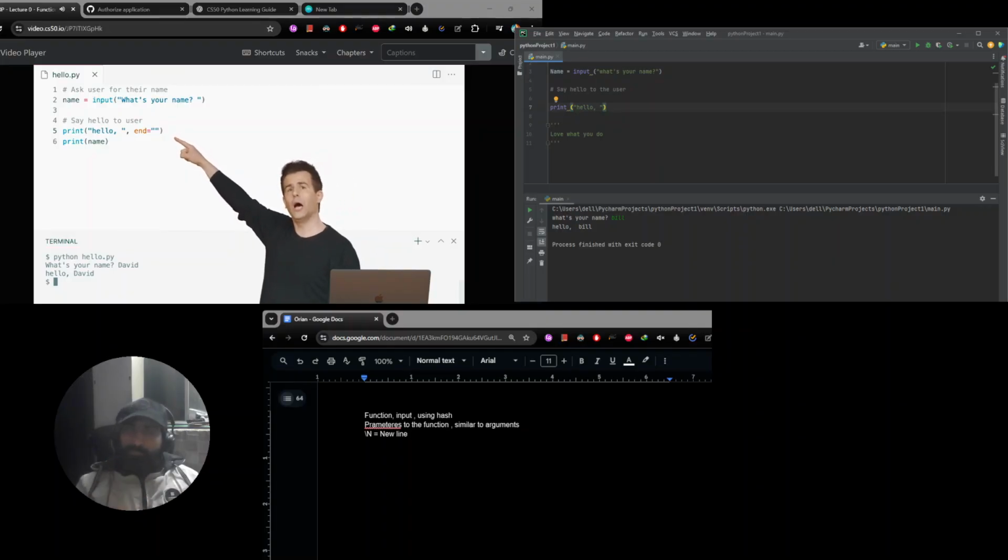this line here, 5, is going to print out hello, comma, space, but then nothing at the end of it because I changed it to be quote unquote. The second line is going to print the name, David, or whatever the human's name is, and it will move the cursor to the next line because I didn't override the value of end there.